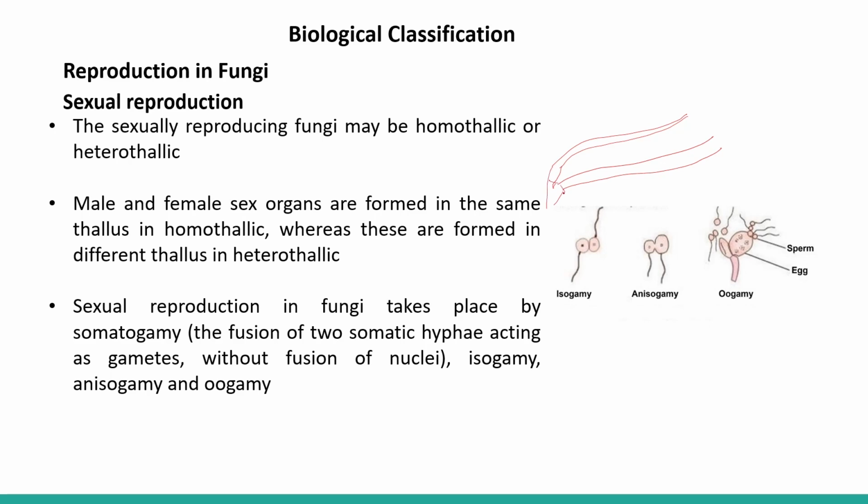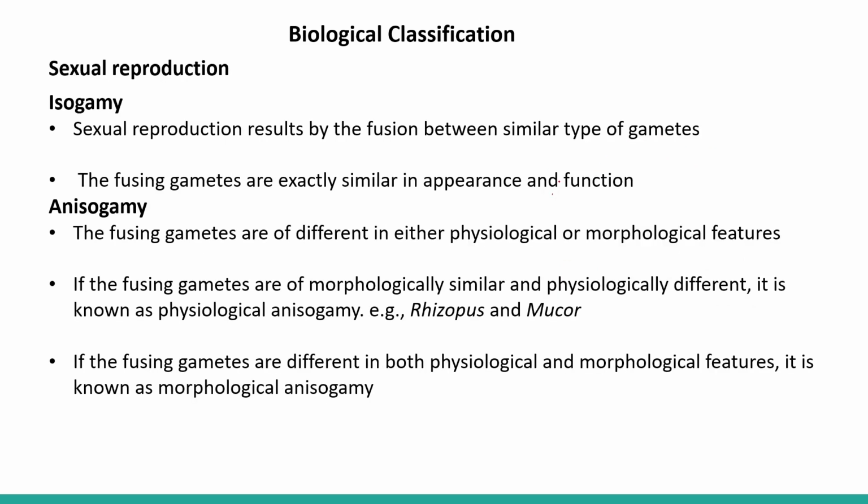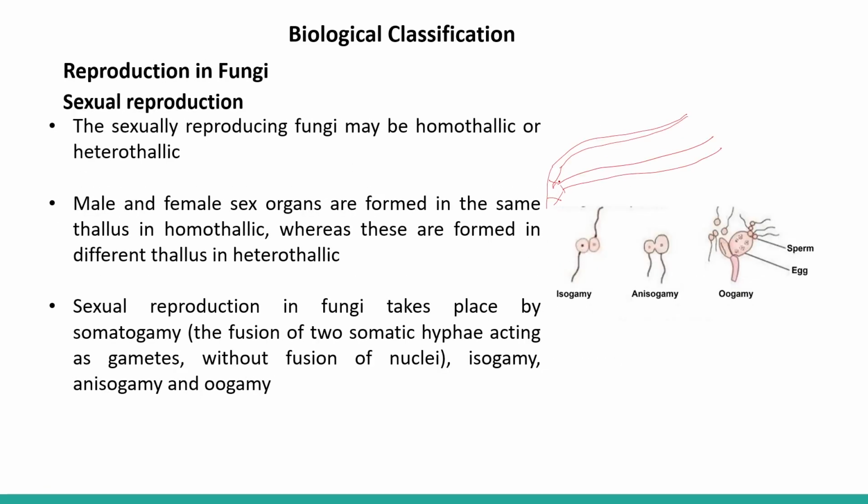The hyphal cells fuse and their nuclei get mixed. As we know, in sexual reproduction, the male gamete and female gamete fuse together. So here also the hyphal cells, having nuclei, come together, the two hyphal cells of different hyphae fuse together, and their nuclei fuse to form a zygote-like structure.